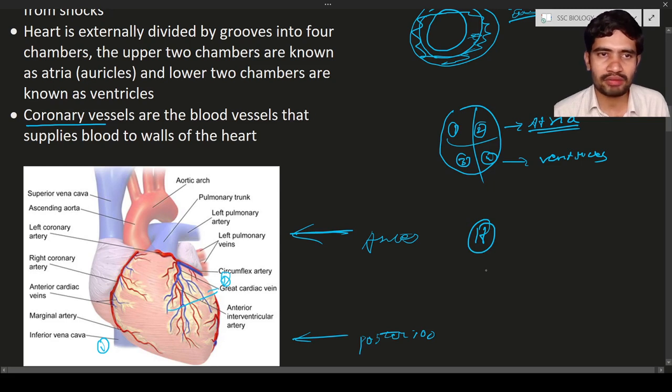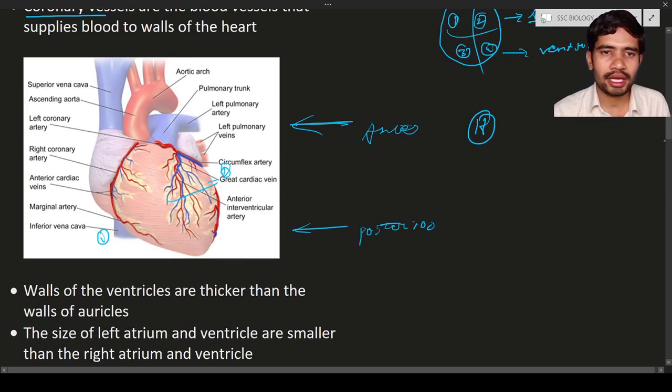Oxygenated blood is required for the heart. On the top of the heart you can see red and blue colored blood vessels. Actually the blood vessels are not red and blue, they are only one color, but for our understanding we have differentiated them into red and blue. The blood vessels that supply blood to the heart are known as coronary vessels or coronary blood vessels.